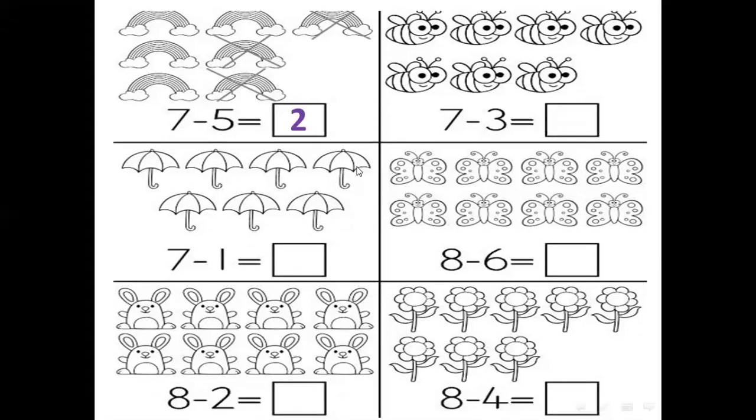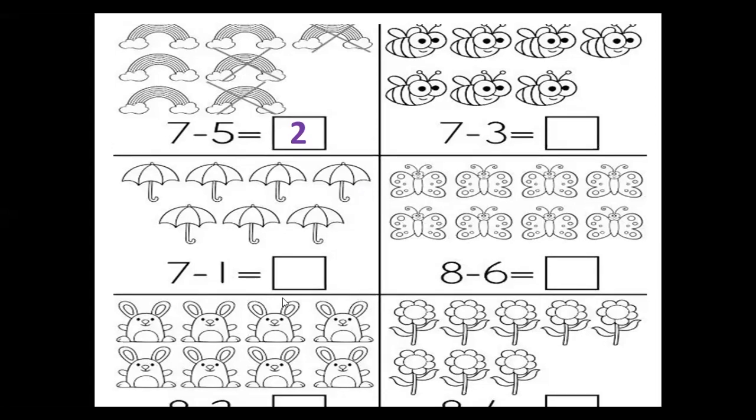The next one, who can do it? Mazen? Mazen, can you hear me, honey? Mazen, can you hear me? Yes. Yes, I can hear you now. Okay, here let's do the equation that has the bees. What is the equation that has the bees? Read it.